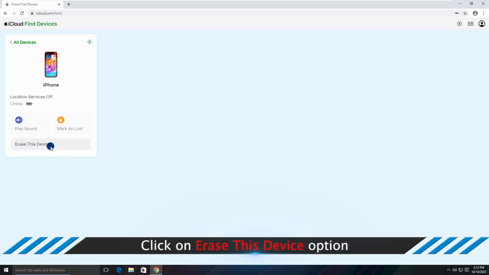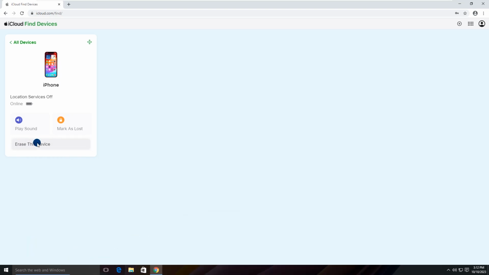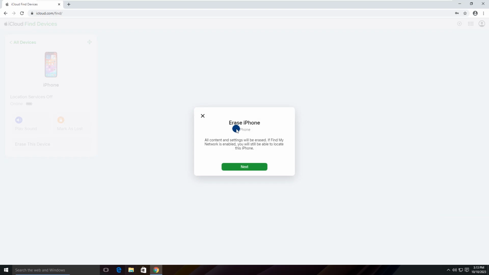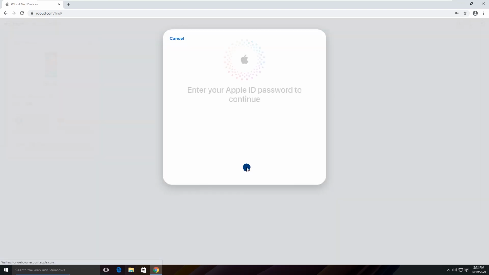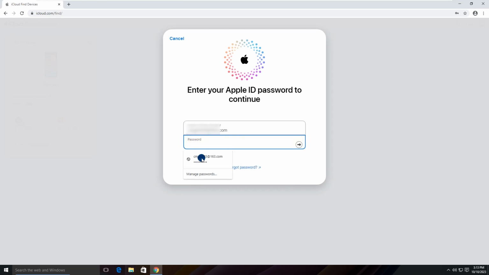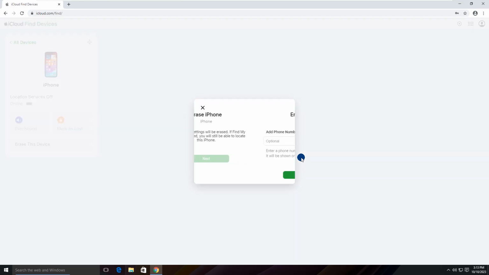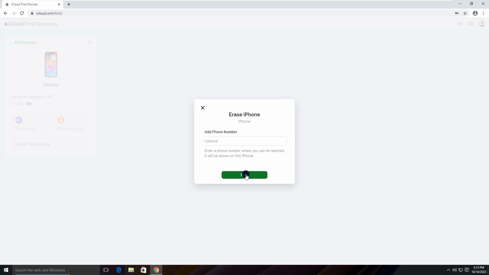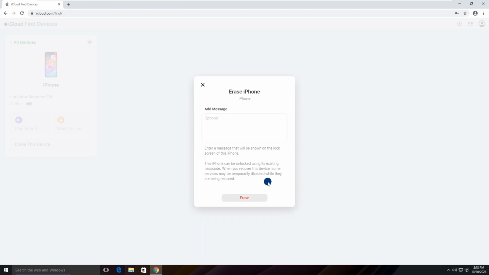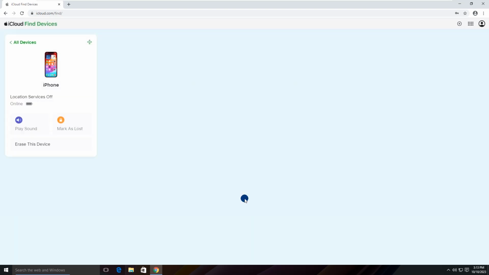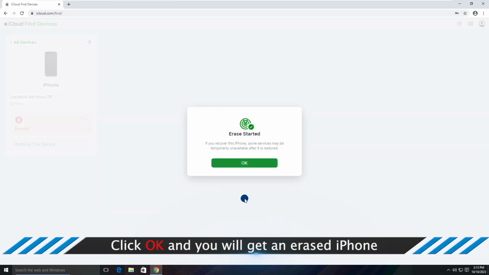Click on Erase this device option. Click OK and you will get an erased iPhone.